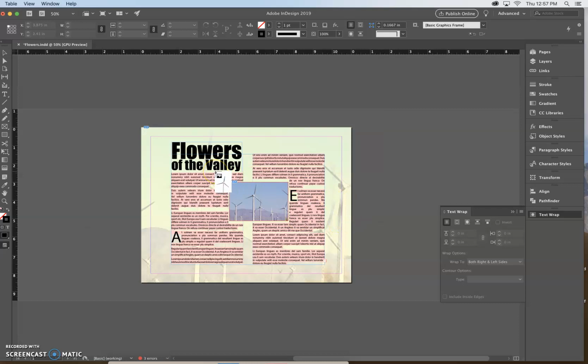And we're going to click the loaded graphics icon on the F in the word flowers. So we'll go up here on the F in the word flowers and click right there. Okay, so now we have this giant windmill.